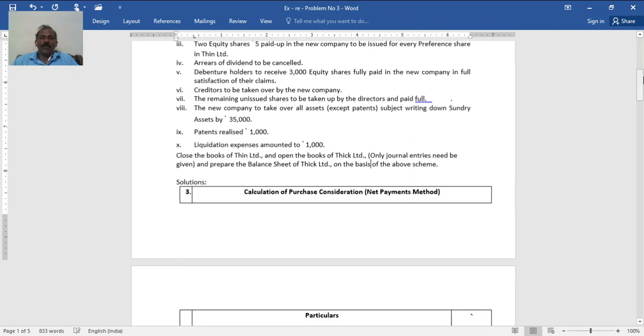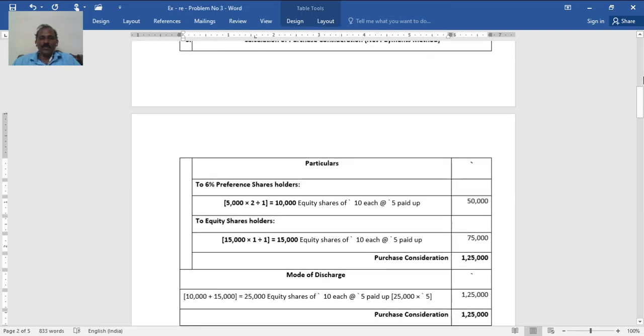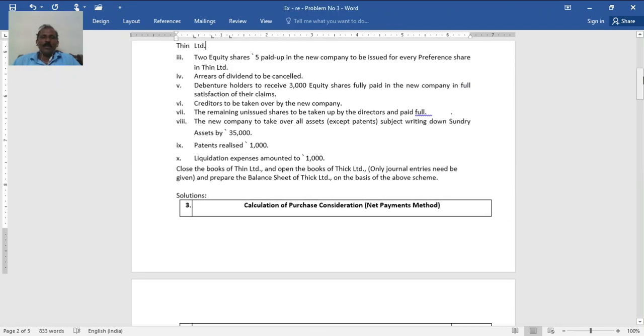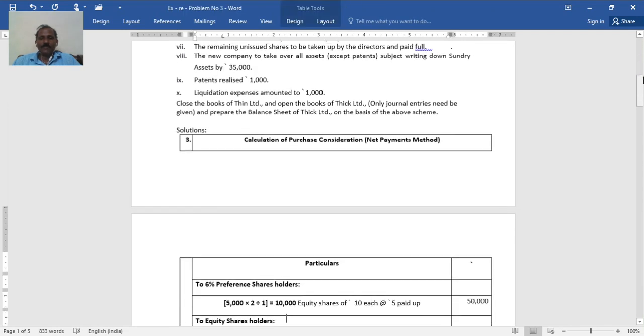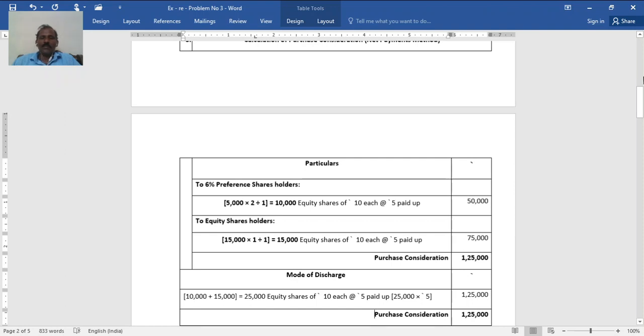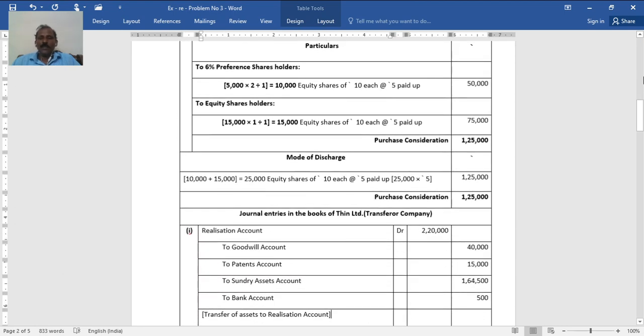Now it is the payment method that is clear. There are two categories of shareholders, both paid in the form of partly paid equity shares. So first, to 6% preference shareholders, 5 into 2, 10 for every 1 share, 2 shares. So 10,000 into 5, so 50,000. They are paid in full. There is no profit, no loss for them. Then equity, 1 share, so 15,000 into 5 is 75,000. 50,000 plus 75,000, 1,25,000. Mode of discharge is in the form of partly paid equity shares.